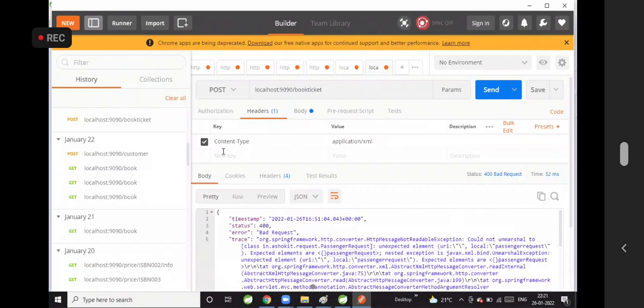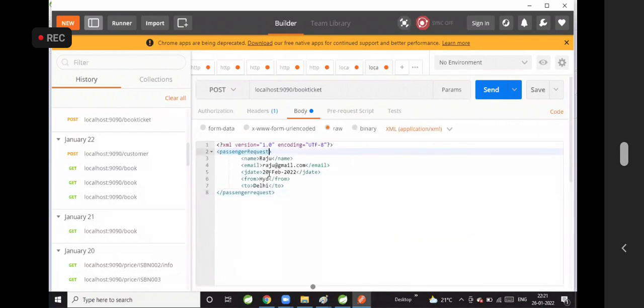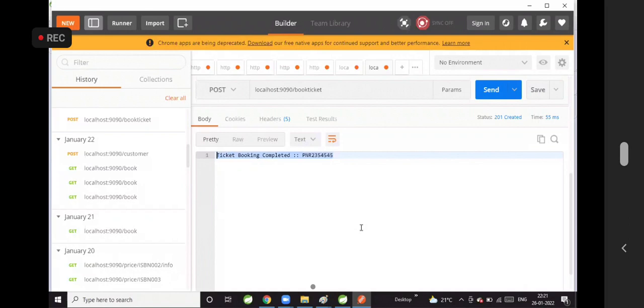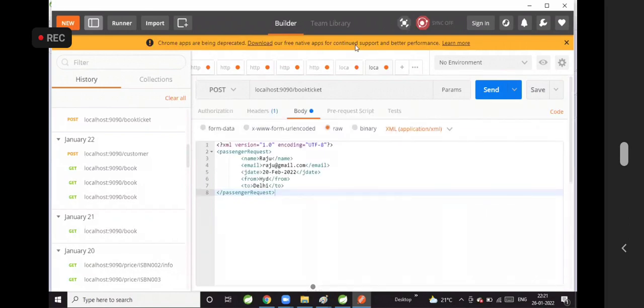It is expecting the root element with a small p and capital R. Now send the request. Ticket booking completed with the XML data. So whenever you are constructing the root element, you should be careful. P should be small, R should be capital.